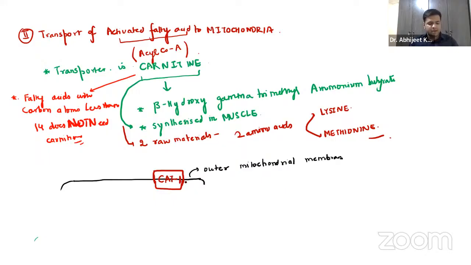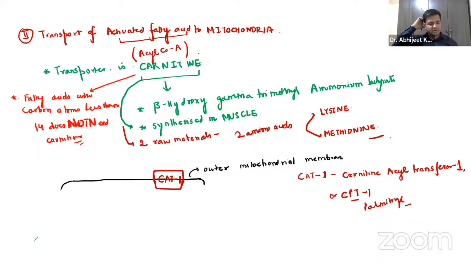CAT1. Okay. Now, what is this CAT1, guys? First, just try to remember this CAT1. It is nothing but the carnitine acyl transferase 1, or it is also called as CPT1, carnitine palmitoyl transferase 1, right? P is palmitoyl. Palmitoyl transferase 1. We are discussing the palmitic acid part, right?